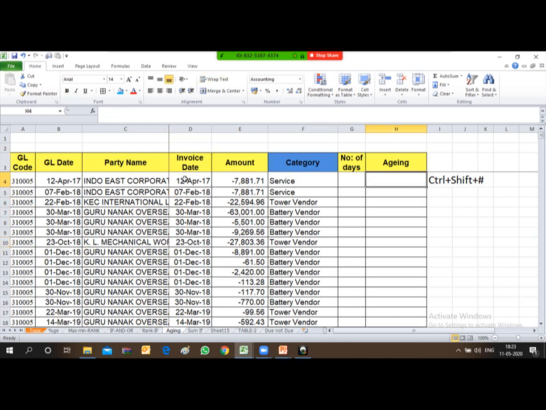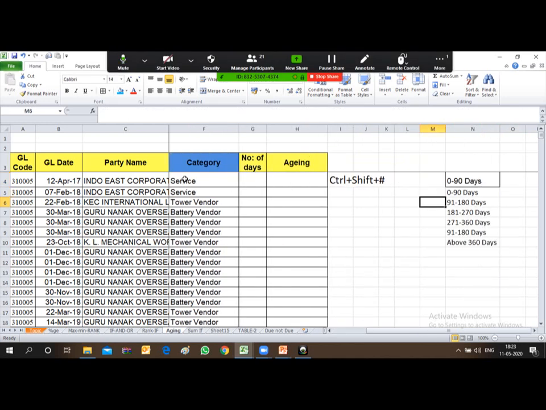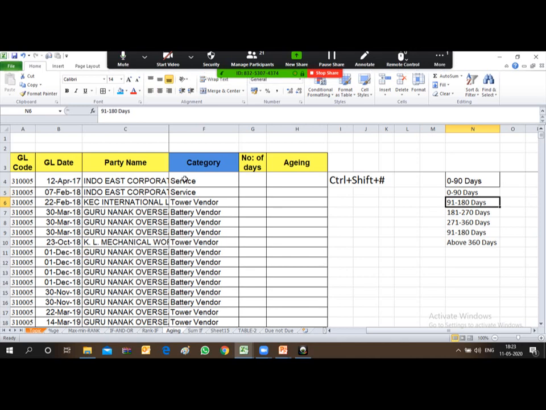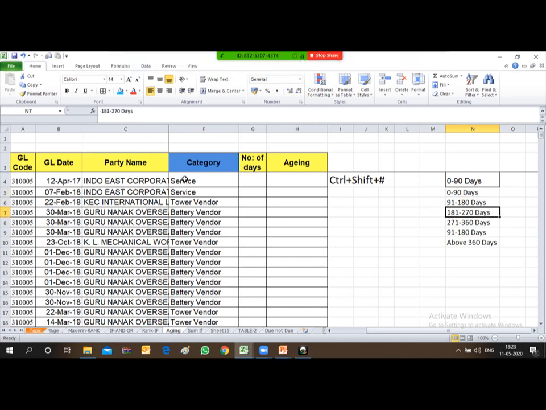Okay, friends, now I want to calculate the aging. Let's first see the buckets. The buckets are 0 to 90 days, 91 to 180 days, 181 to 270 days, 270 to 360 days, and 360 and above. I need the aging of the creditor, the aging of the vendor, as per this bucket.